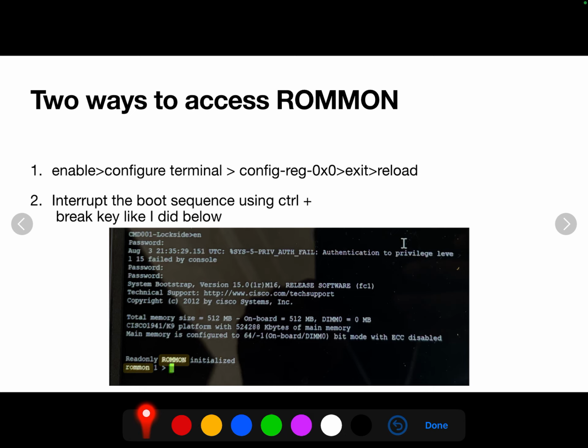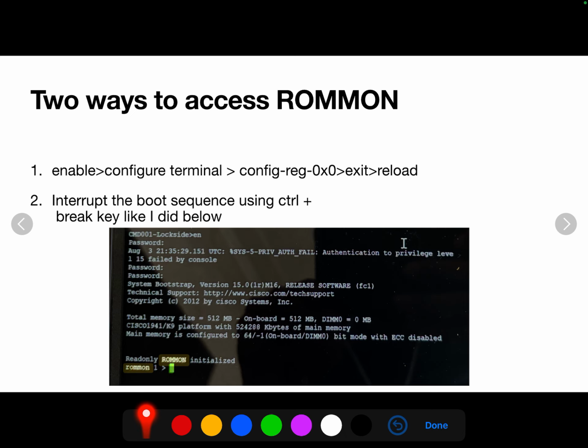As one way I know. The other way is interrupt the boot sequence. Now this is the way I did. This is actually a screenshot of me when I had a Cisco device that I was trying to access. I could not. I didn't know the password. This was something that was given to me. I didn't know the password, and I needed to reset the password. So what I did was I interrupted the boot sequence and I used the control break key.